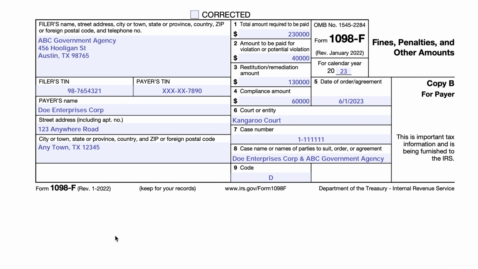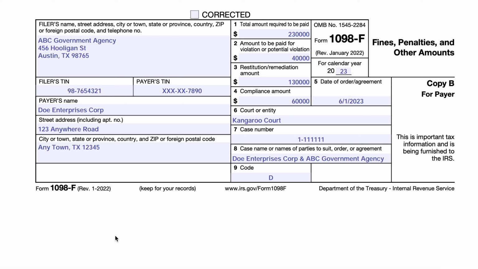For IRS Form 1098-F, fines, penalties, and other amounts. This is a tax form that was created after several parts of the Internal Revenue Code were changed during the Tax Cuts and Jobs Act. And one of those changes requires state and local government agencies to report legal actions where either fines or restitutions or remediation or compliance dollar amounts equal or exceed $50,000.